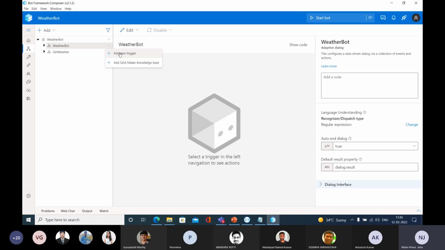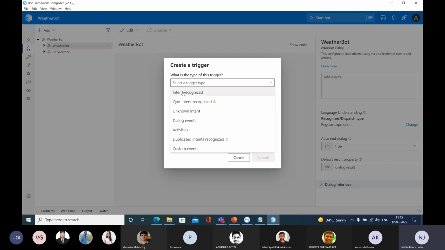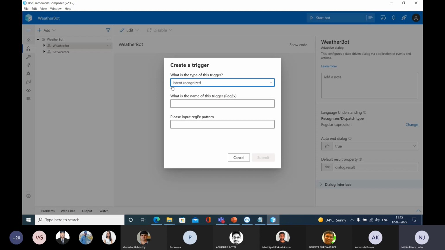In the parent dialog you have two triggers, and in addition you are going to create one more trigger. It is going to ask for the type of this trigger. Intent recognized is the type that I'm going to choose. You need to give a name for this trigger, so let me give a name like weather requested.